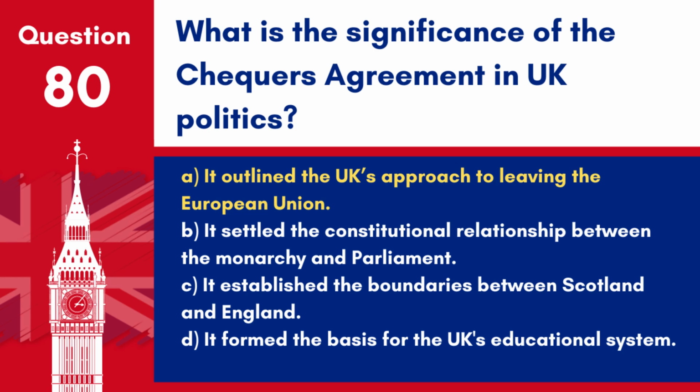Answer: A. It outlined the UK's approach to leaving the European Union. The Chequers Agreement was a crucial policy statement regarding how the UK planned to negotiate its exit from the EU.